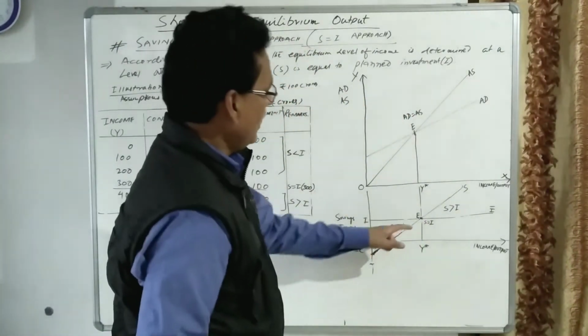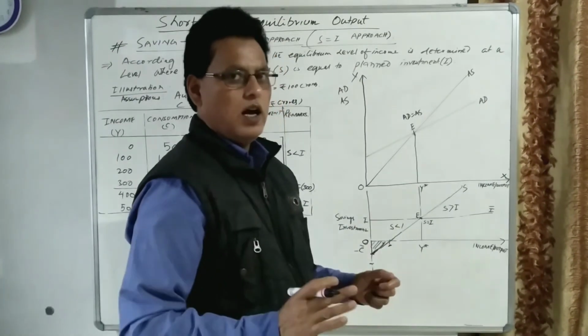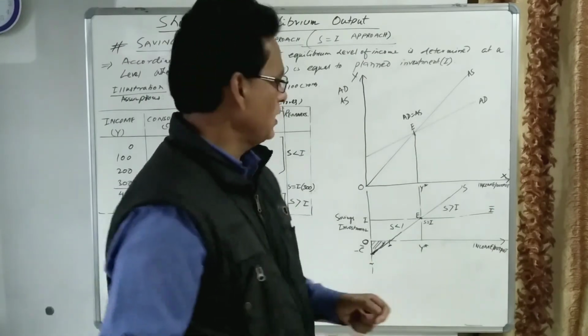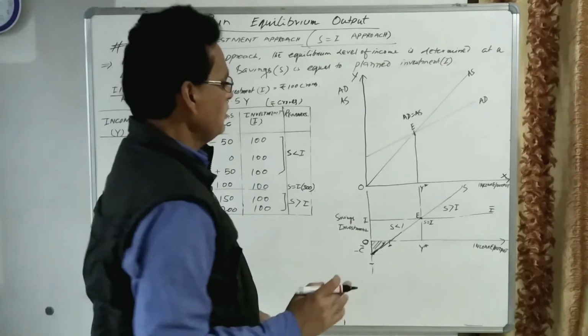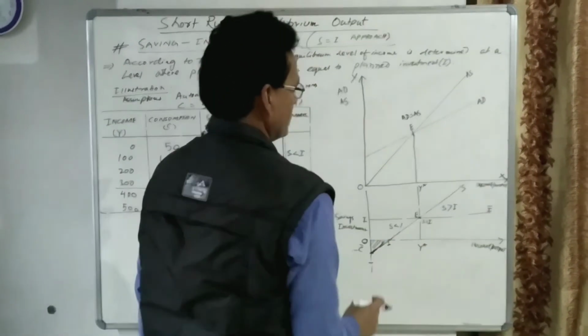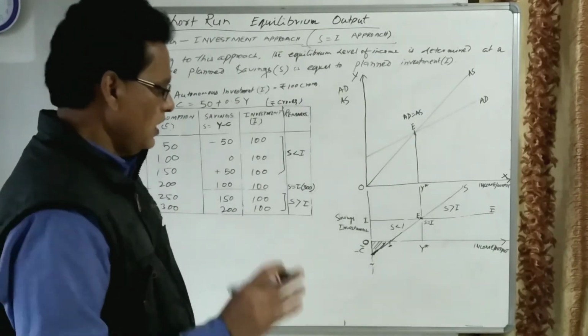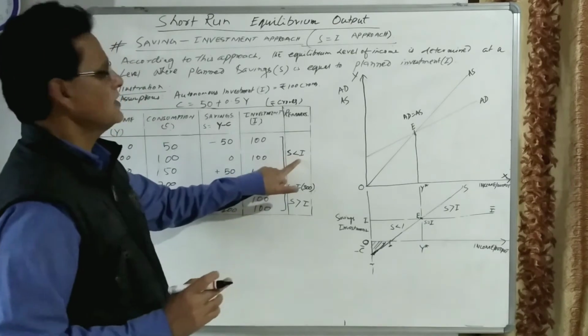Like this, if income increases, saving will also increase, and saving and investment will become equal at this point. And this is the intersection. So the economy will attain equilibrium at a point where saving and investment intersect each other. And we assume that at this E point, saving is equal to investment, and this is the equilibrium level of income.